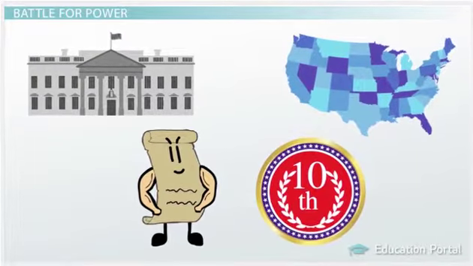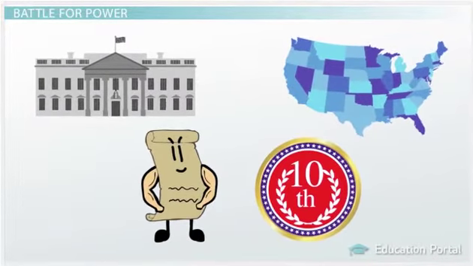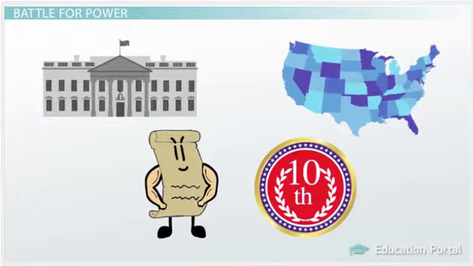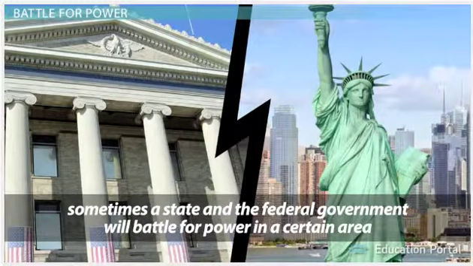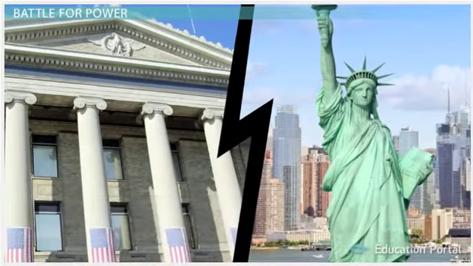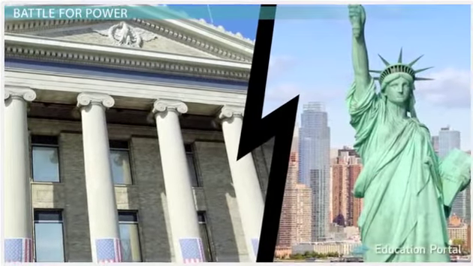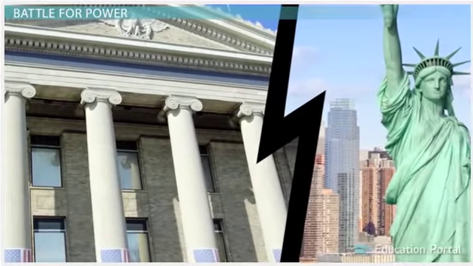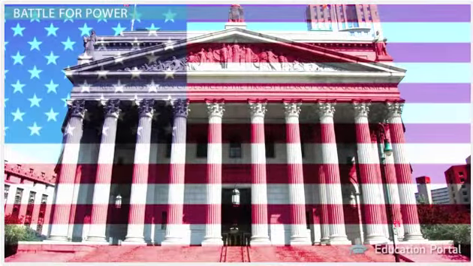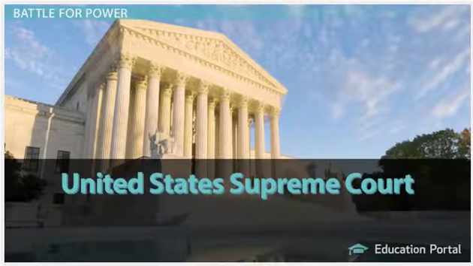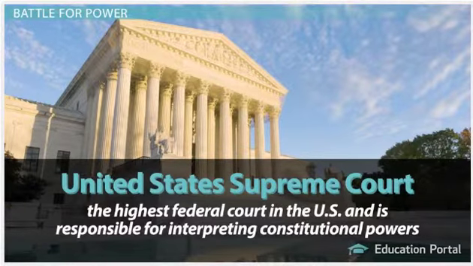It may seem as though the Supremacy Clause and 10th Amendment work together to draw a clear line between state and federal powers. However, sometimes a state and the federal government will battle for power in a certain area. Through the Supremacy Clause and concepts of federalism, we know that federal law trumps state law. However, we don't always know whether or not a state has a duty to enforce federal laws. The United States Supreme Court settles these disputes. The Supreme Court is the highest federal court in the U.S. and is responsible for interpreting constitutional powers.